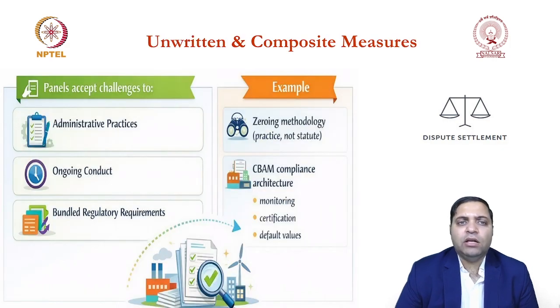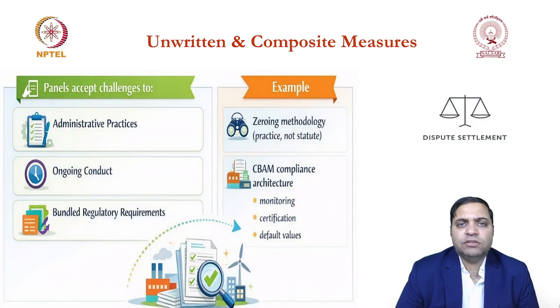Okay, and now let's move towards the next requirement. As I have already explained, when we see the entire scope of WTO dispute settlement complaints, you will see that sometimes a challenge has occurred in various possibilities. Now this is a very important distinction over here. What is the meaning of an unwritten measure or a composite measure?